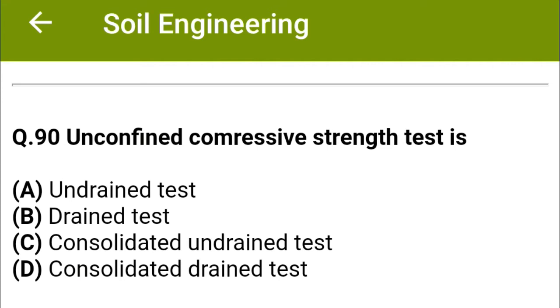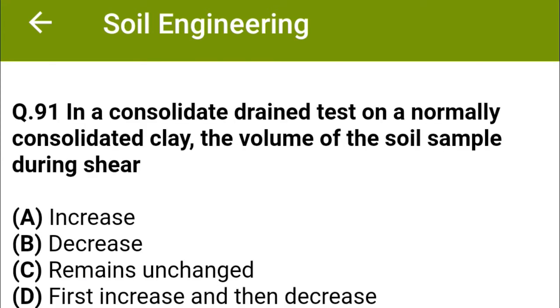Unconfined compressive strength test is option A, undrained test, option B, drained test, option C, consolidated undrained test, option D, consolidated drained test. The correct answer is option A, undrained test. In a consolidated drained test on a normally consolidated clay, the volume of the soil sample during shear: option A, increases, option B, decreases, option C, remains unchanged, option D, first increases and then decreases. The correct answer is option B, decreases.